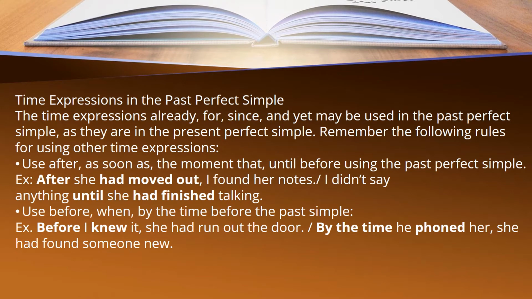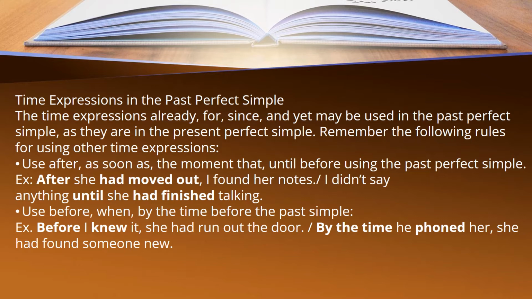Now the time expressions in the past perfect simple. As I have already told you, the past perfect sentence has two clauses, and in one clause it is past perfect simple. We have discussed that we use had, the auxiliary verb, along with the third form of verb.